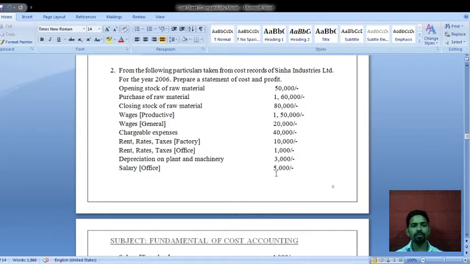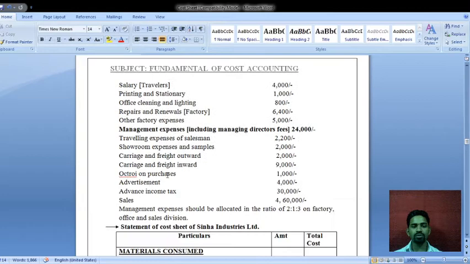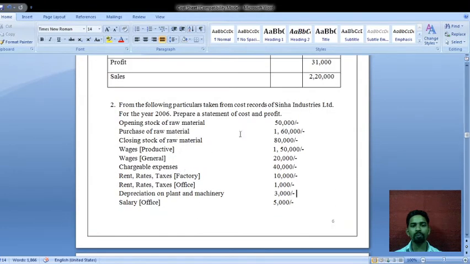So problem number 2, just see here. From the following particulars taken from the cost records of Sinha Industries Limited for the year 2006, prepare a statement of cost and profit. So the cost record is taken from Sinha Industries. With the help of this cost data, we have to prepare the cost sheet and ascertain the profit. Now see the information one by one. First of all, we will solve it orally.